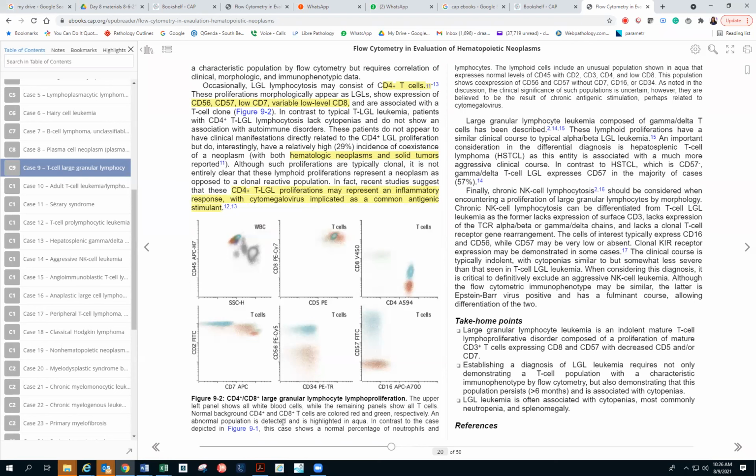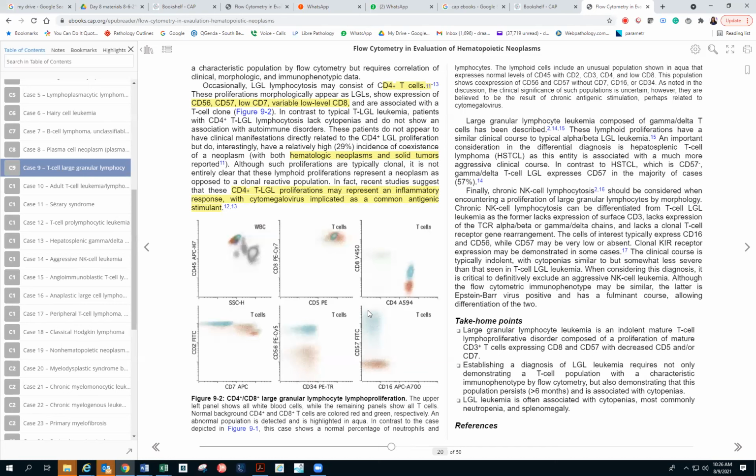So now they are showing a CD4, CD8 positive LGL lymphoproliferation. So this aqua population that you see over here, the green and blue is more of the normal T cells. Over here you can see green a little bit, CD4 red over here. But this aqua population is more of CD4, CD8 positive T cells, and that's the point of this whole thing. So again, why are they LGLs?